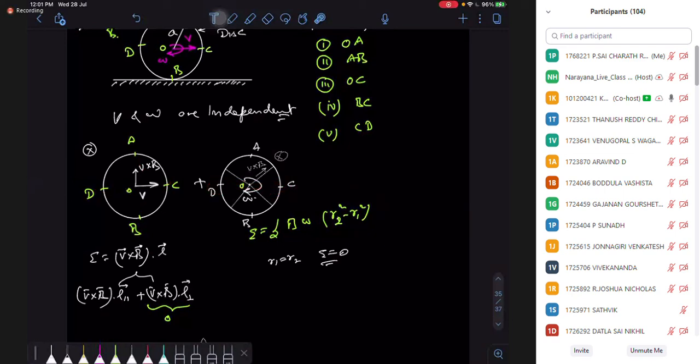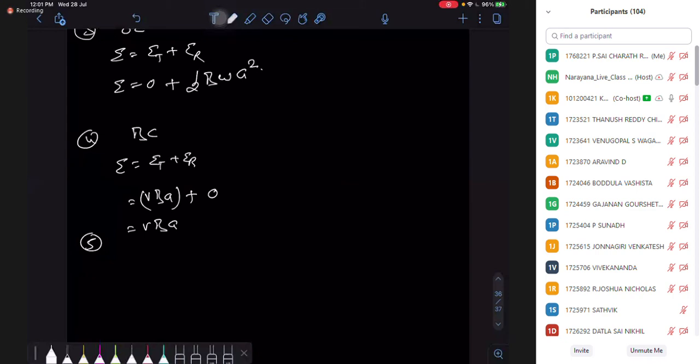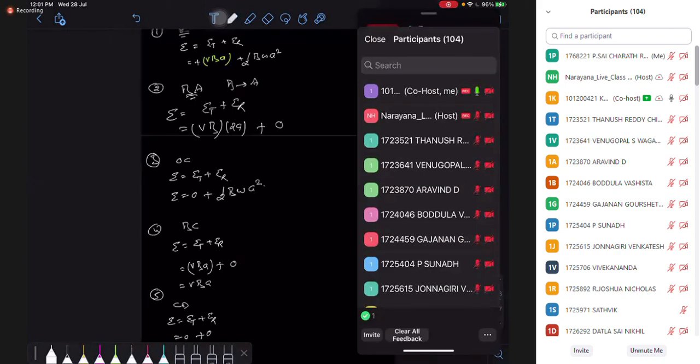Translation 0, rotation 0, net is also going to be 0.